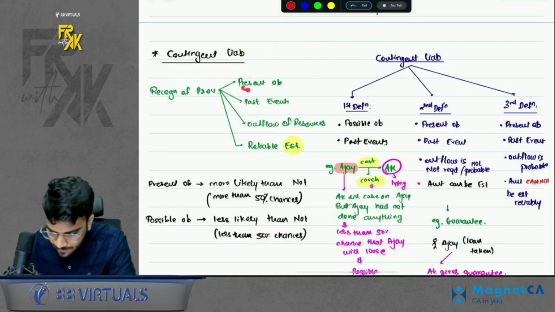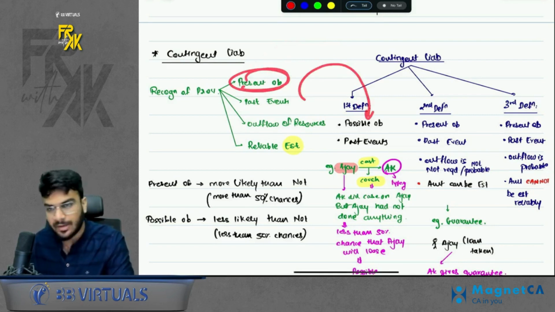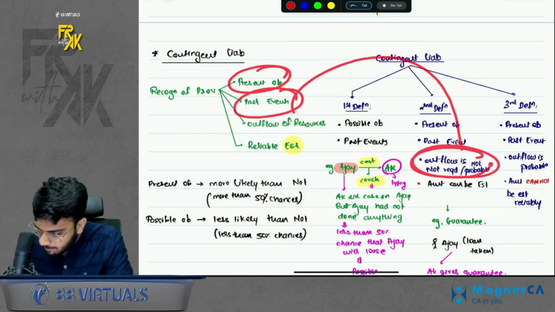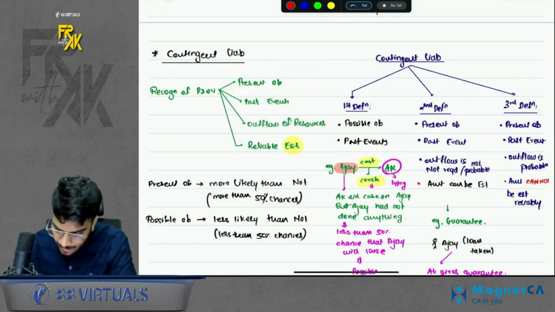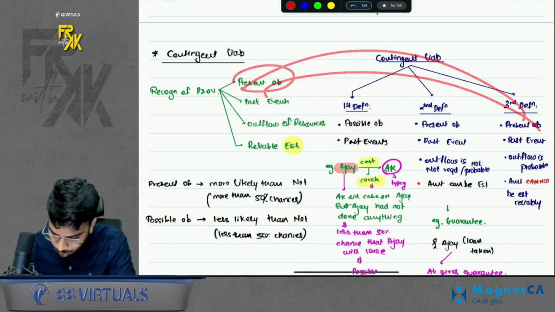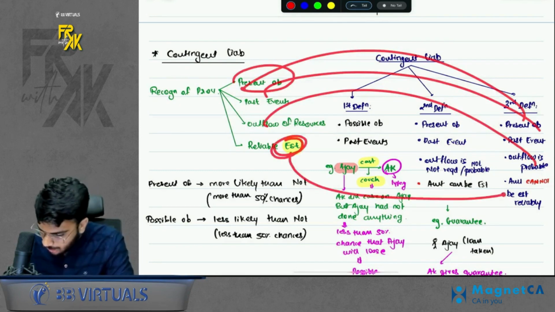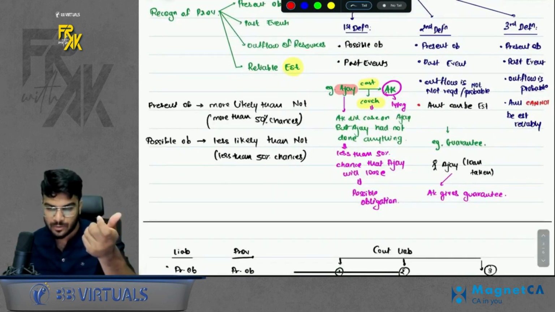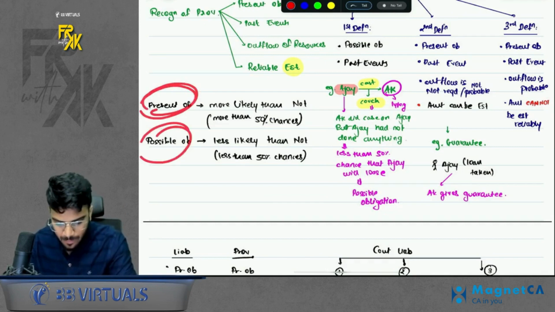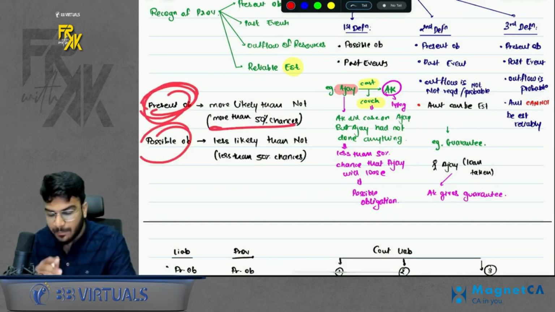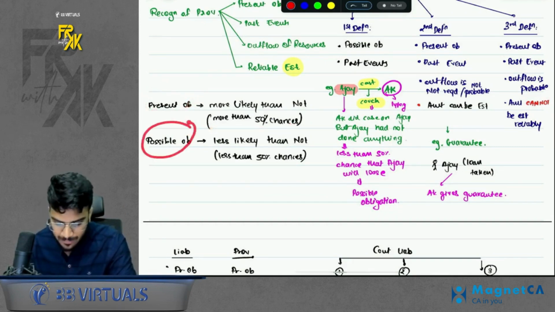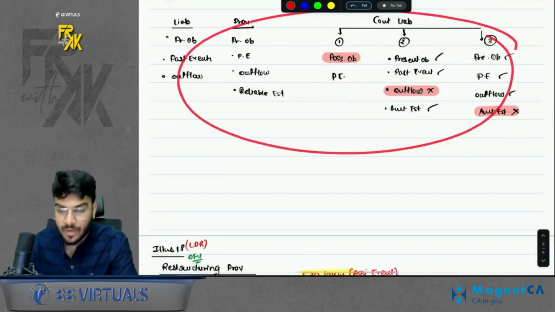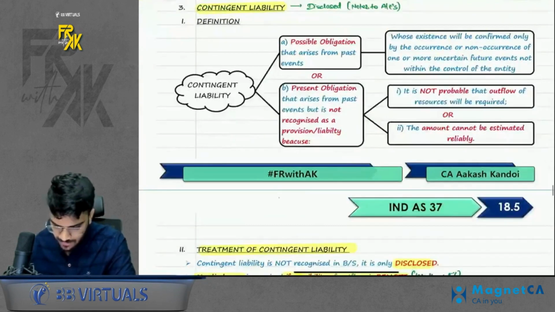How come? If instead of present obligation, it was a possible obligation, it is a contingent liability. If there is a present obligation, past event, but outflow is not probable, contingent liability. If it is a present obligation, past event, outflow is probable, but amount cannot be estimated reliably, contingent liability. In case you remember, I made you remember that also. Okay. What is present and possible obligation? Present means more than 50% chance that we'll have to pay it. Possible means less than 50% chance that we'll have to pay it. Okay, do remember. Also given a summary of all the three definitions for you. Okay, so this was contingent liability.